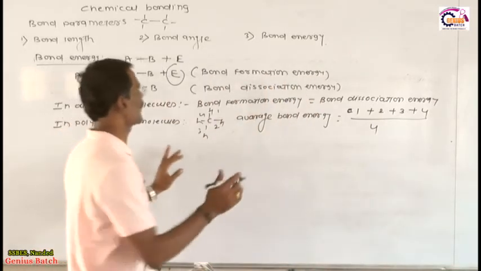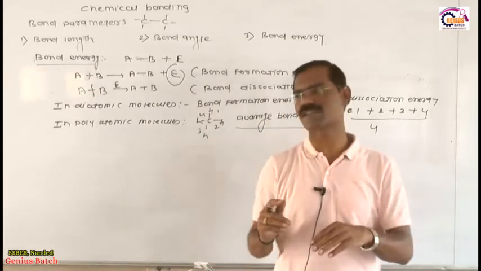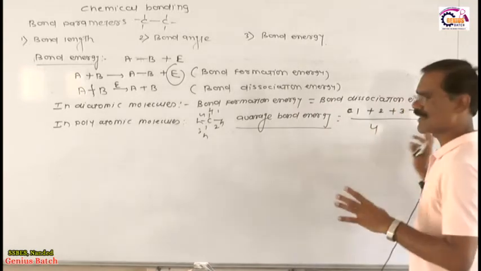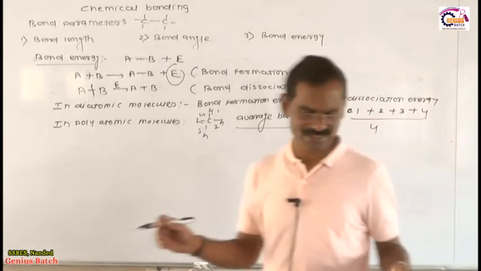In a polyatomic molecule, we always consider the average bond energy. How to calculate the average bond energy? You just add all the bond energies, then divide by the number of bonds, and it gives the average bond energy. So this is very simple.